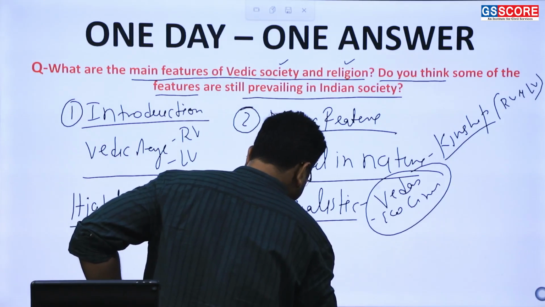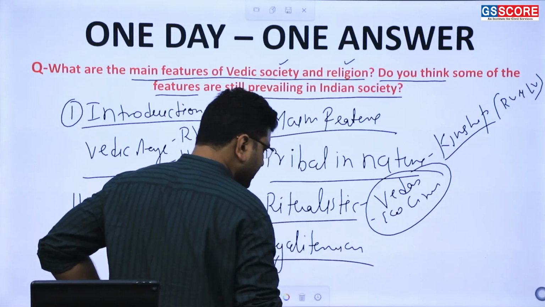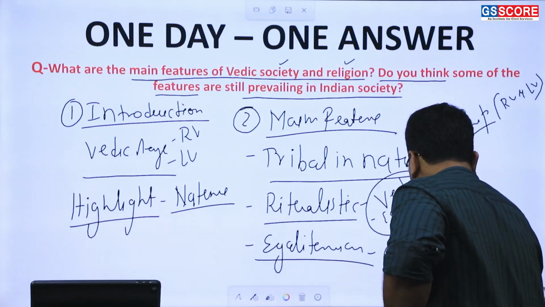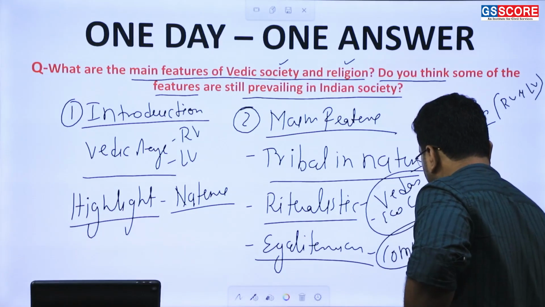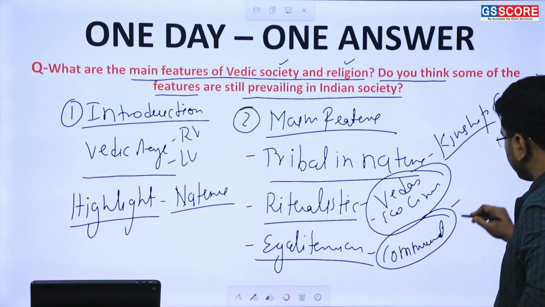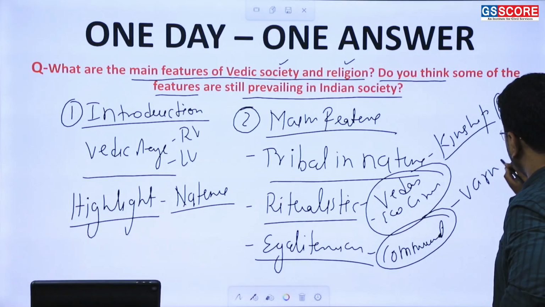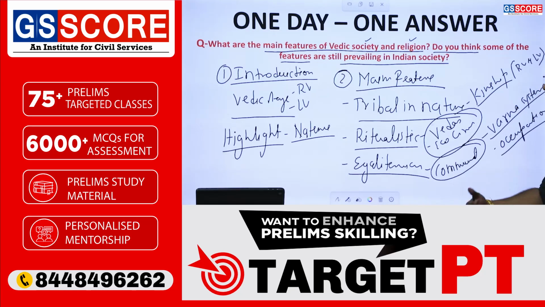Egalitarian society. Why am I calling it egalitarian? Because it was based on the communal aspect: common property, communal aspect, no such class division. However, in that you can also show that the Vedic age saw the coming of the Varna system, which was based on occupation only, and which was divided into the 4 important Varnas.